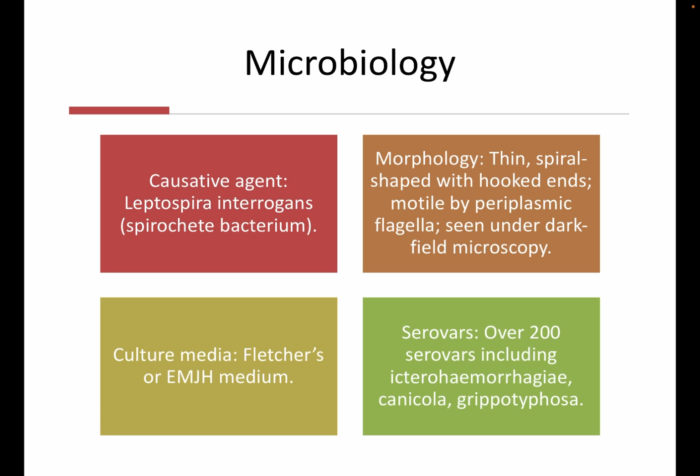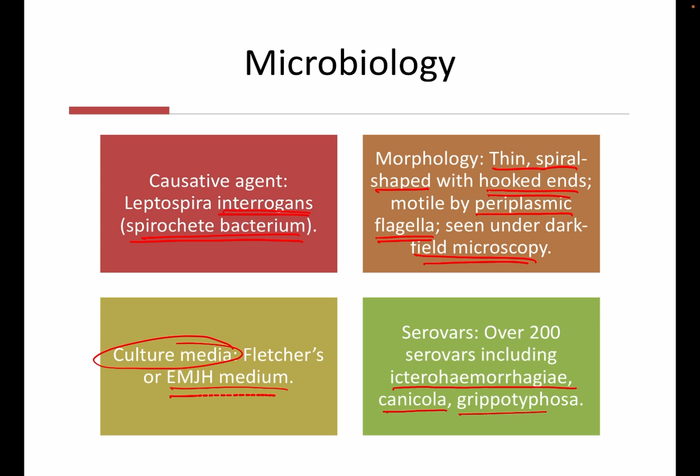Coming to the microbiology. So the causative agent is Leptospira interrogans, which is a spirochete bacterium. The morphology of the bacterium is thin, spiral shaped with hooked ends, motile by periplasmic flagella, seen under dark field microscopy. Fletcher's or EMJH medium is used as the culture medium. There are over 200 serovars, including icterohaemorrhagiae, canicola, and grippotyphosa.